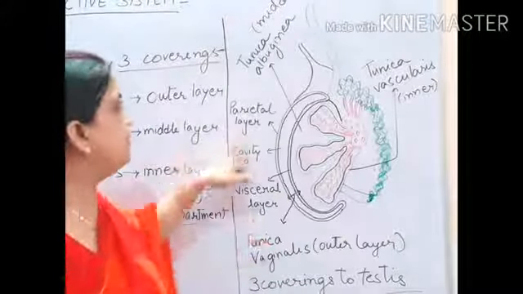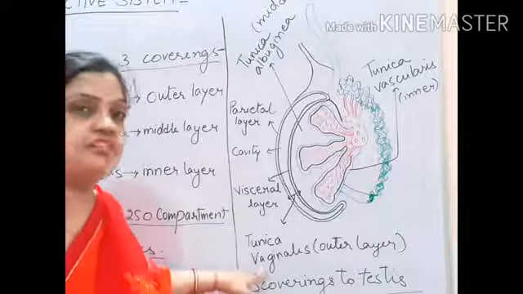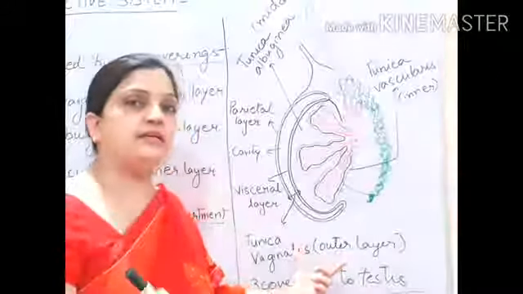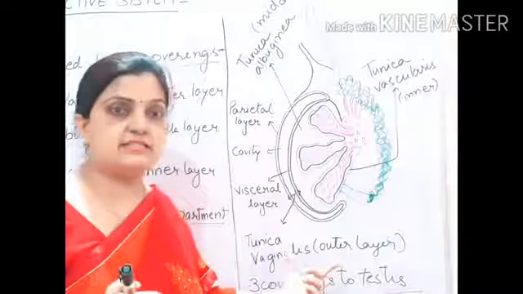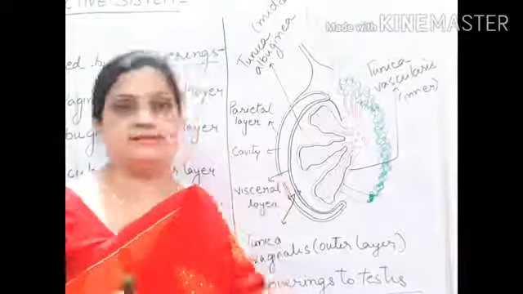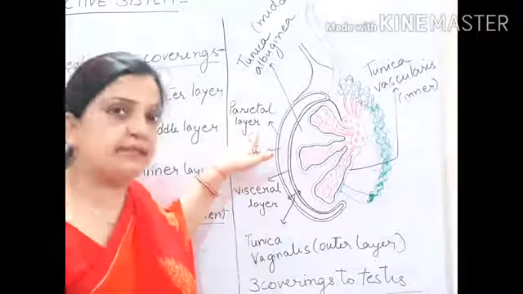So there are three layers comprising tunica vaginalis. Tunica vaginalis is the outermost layer of the testis, and it is made up of three layers. The outermost layer of tunica vaginalis is the parietal layer.